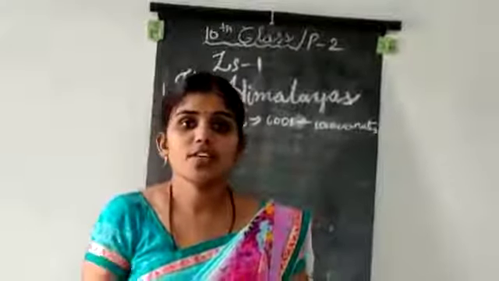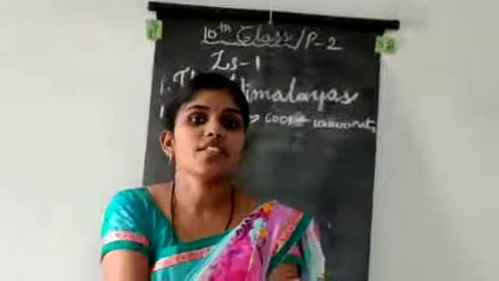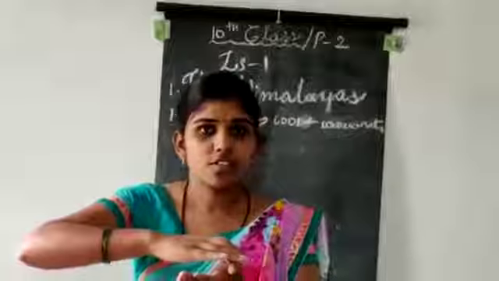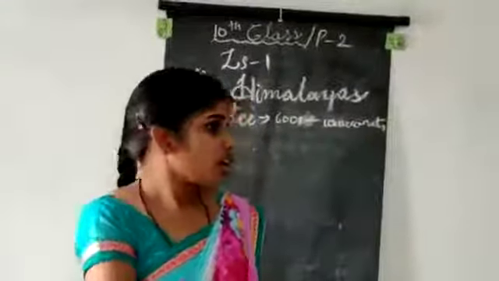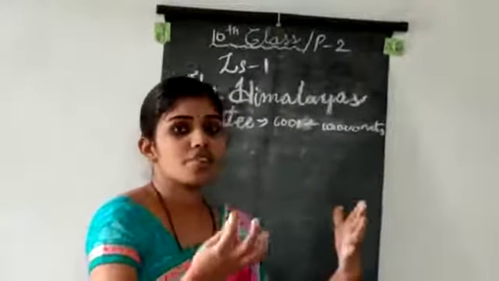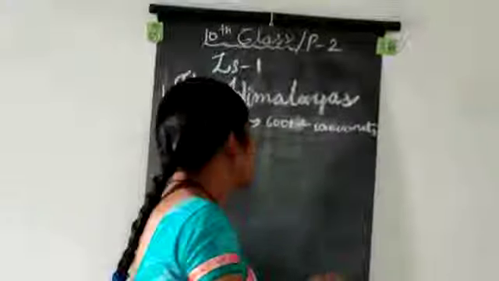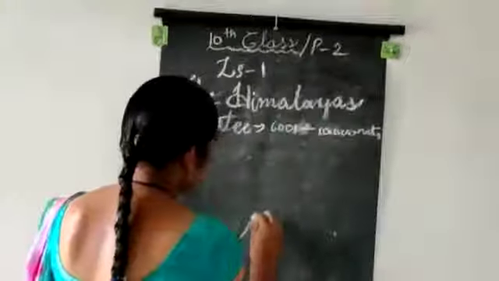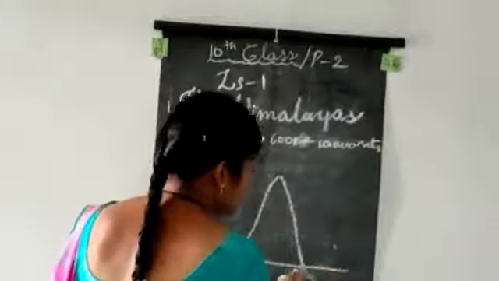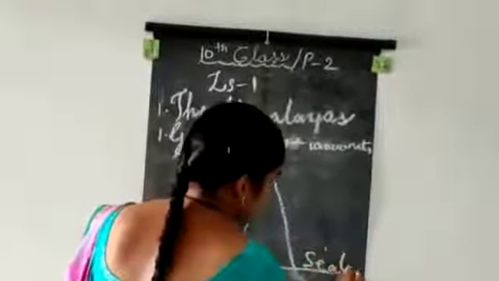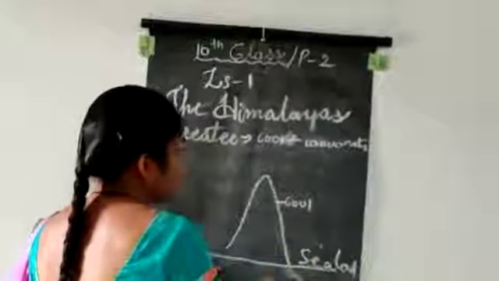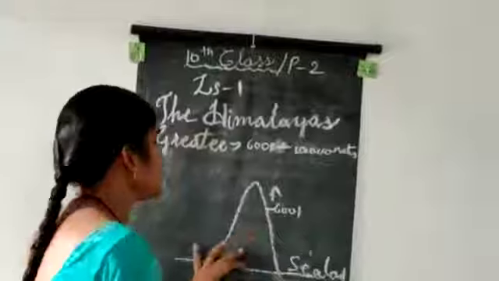Here, when we are going up the hill, for every 120 meters the temperature will decrease by 1 degree. If we are on the land we get the heat of the land. For example, this is the mountain, this is the sea level, and here 6,000 meters above.